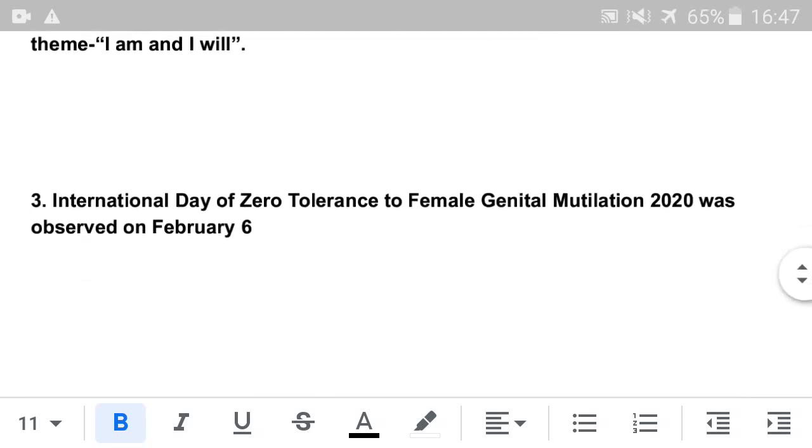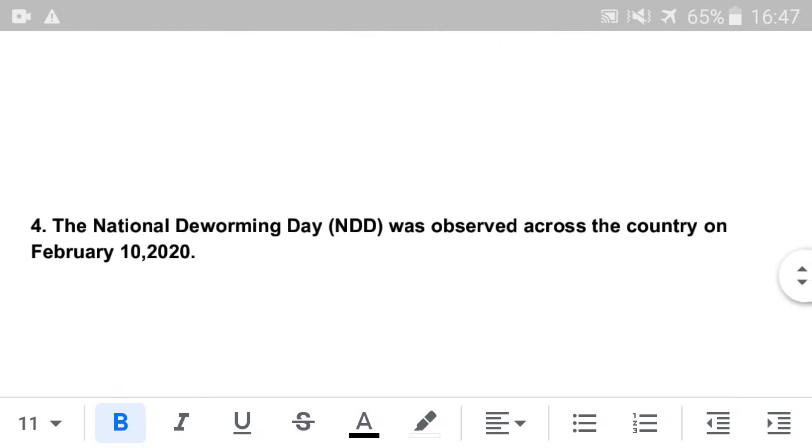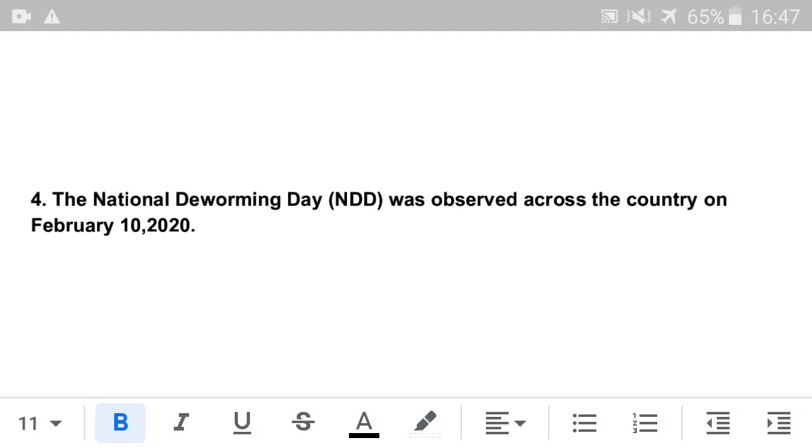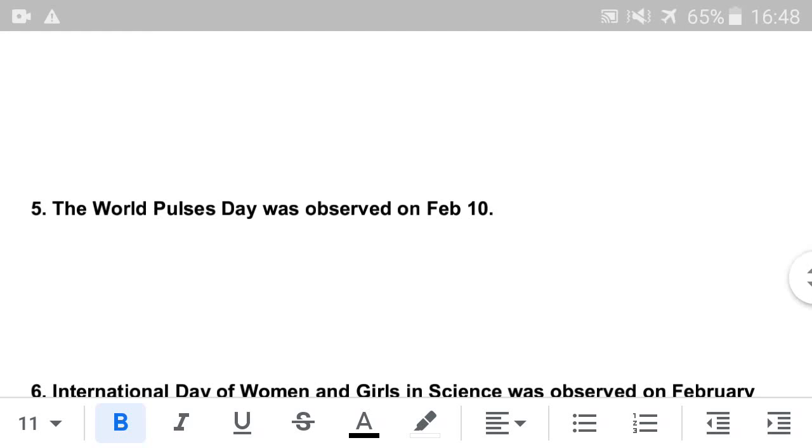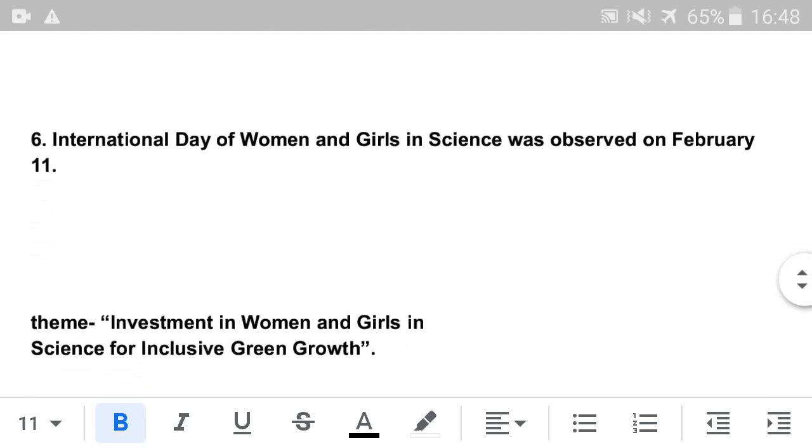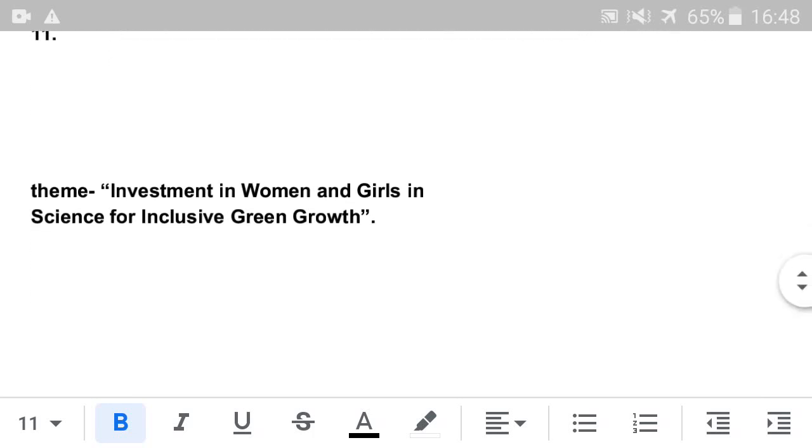Next is International Day of Zero Tolerance to Female Genital Mutilation 2020, which was observed on 6th February. Next is National Deworming Day, which was observed across the country on 10th February. Next is World Pulses Day, which was observed on 10th February. Next is International Day of Women and Girls in Science, which was observed on 11th February. Theme: Investment in Women and Girls in Science for Inclusive Green Growth.